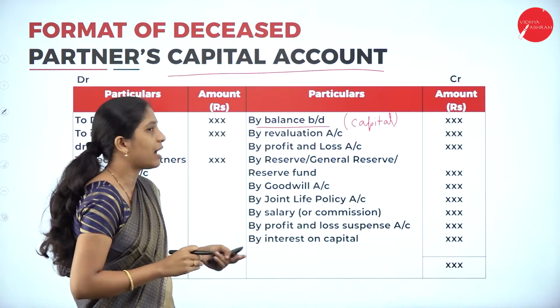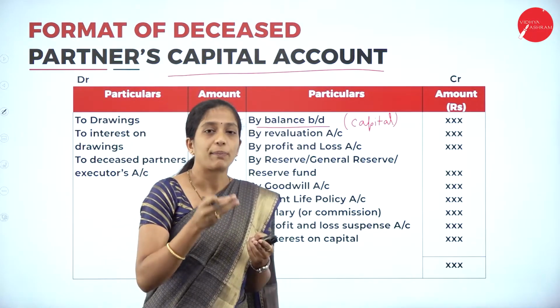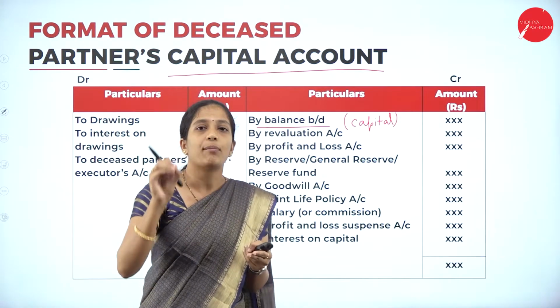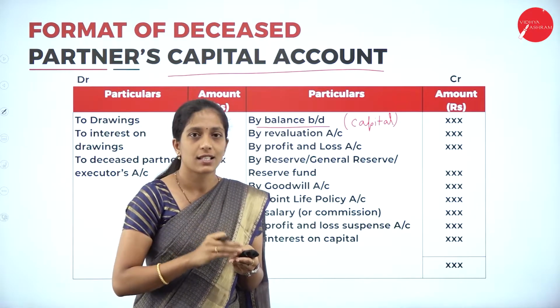Next by profit or loss suspense account. That is from the date of the beginning of the financial year till the date of death. So that amount is called what? Profit or loss suspense account.